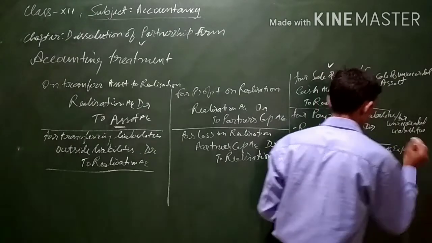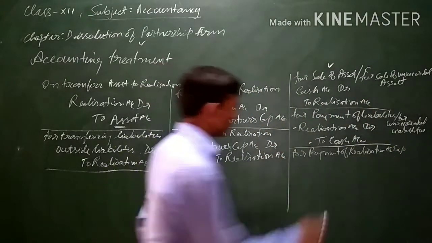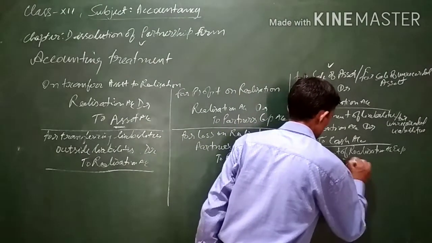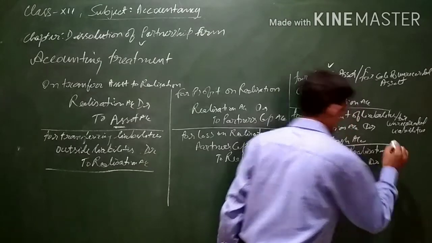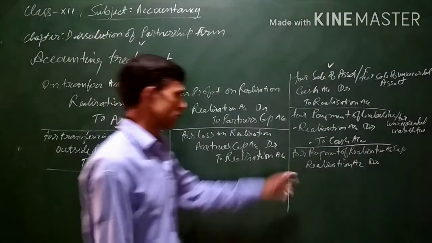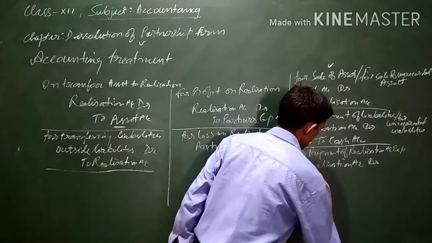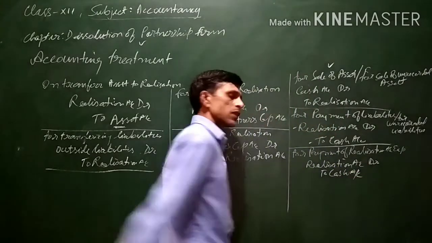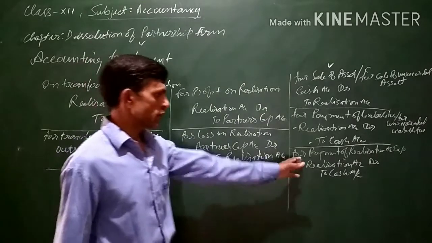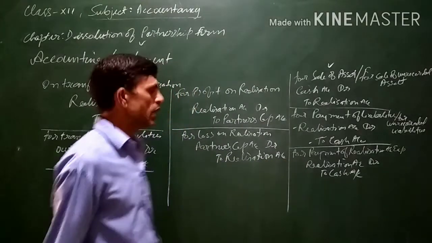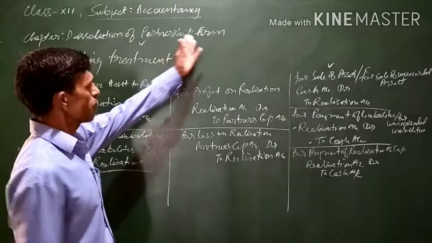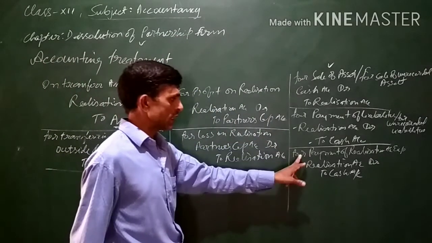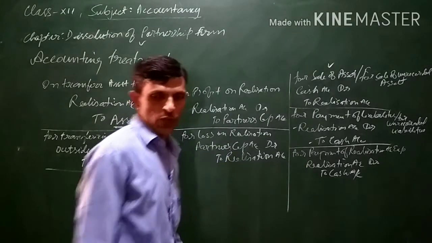Since it is an expense, realization account will be debited because we debit all expenses and losses. Realization account debit to cash for payment of realization expenses, because it is the responsibility of the firm to pay the expenses, because dissolution is of the firm, so the firm will pay the expenses also.